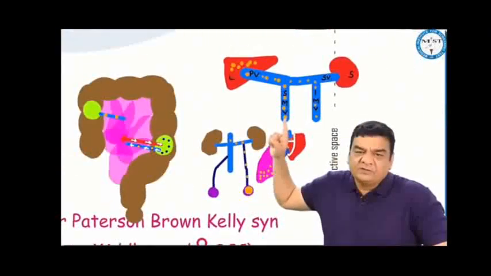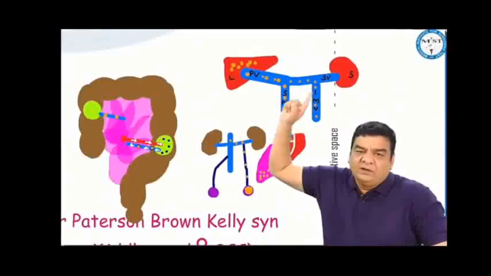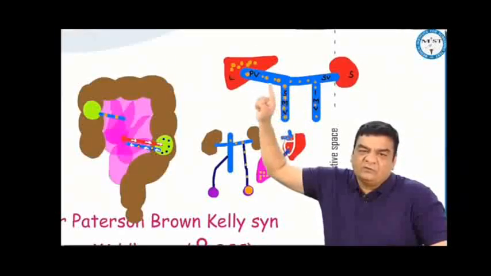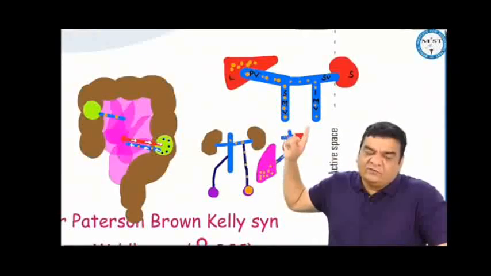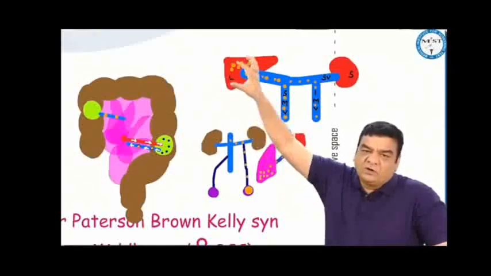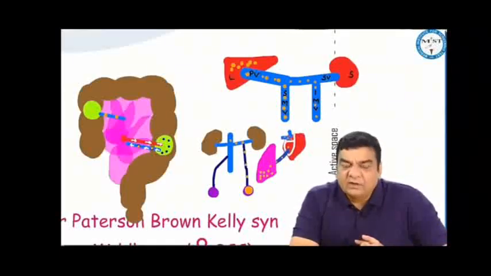Whether it is midgut, superior mesenteric vein, hindgut, inferior mesenteric vein, ultimately they are going into the portal vein. As you can see, the inferior mesenteric vein is opening directly into the splenic vein, while the superior mesenteric vein joins with the splenic vein to form the portal vein. So malignancies of the GI tract draining into the superior and inferior mesenteric veins will be going into the liver. So the common site of metastasis for colorectal cancers would be liver. 33% of colorectal cancer patients, by the time they come to us, present with liver metastasis.